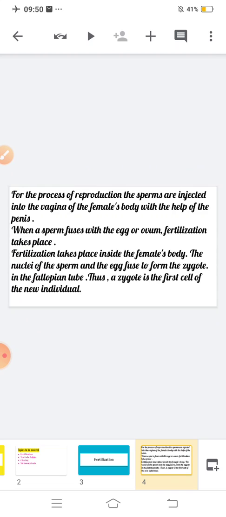When a sperm fuses with the egg or ovum, fertilization takes place inside the female's body. The nuclei of the sperm and the egg fuse to form the zygote, in the fallopian tube. Thus, a zygote is the first cell of the new individual.